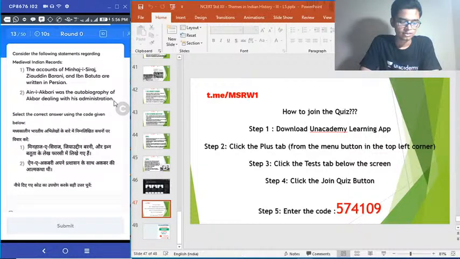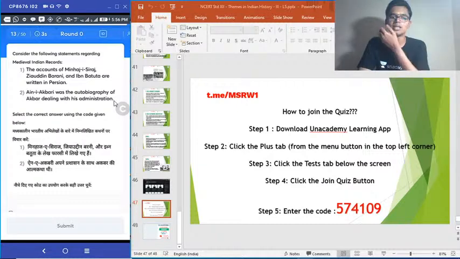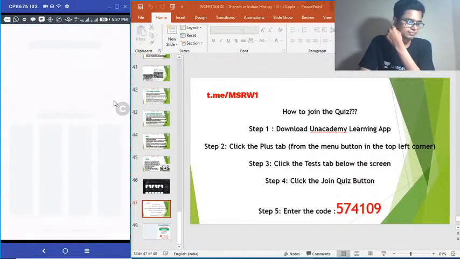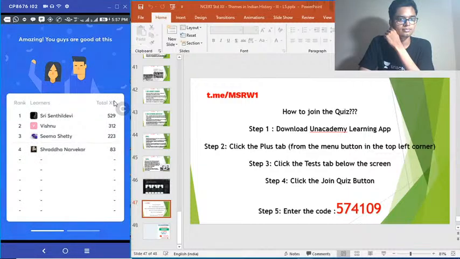Second statement is very easy. First statement, Minhaj-e-Siraj, Ziauddin Barani and Ibn Battuta all wrote in Persian. That is what it says. So time is up. So how many got that? Yeah, 2 of you got it right.